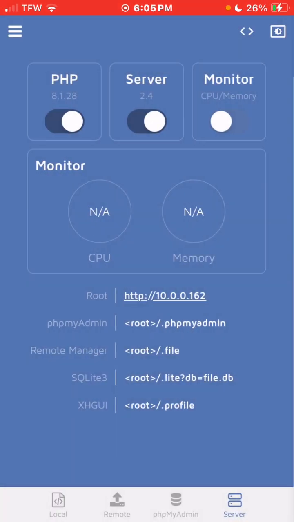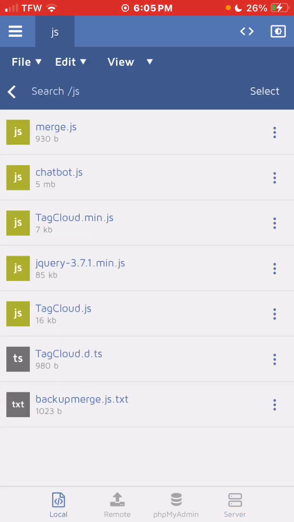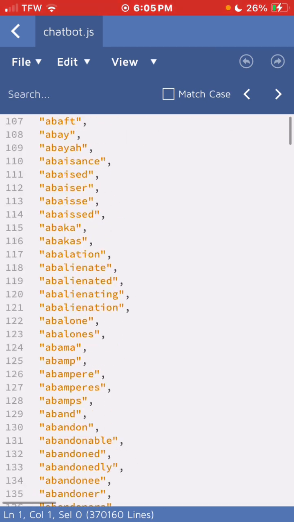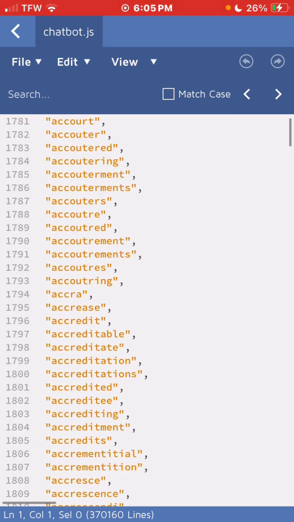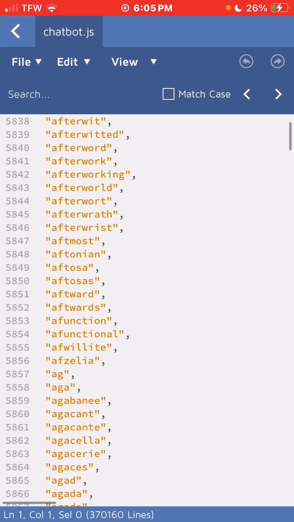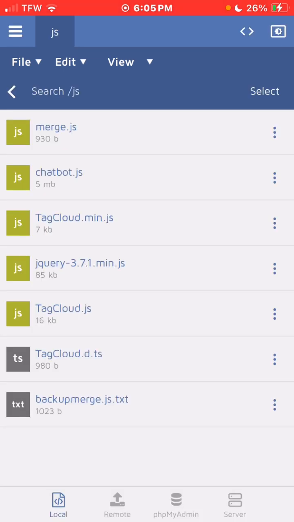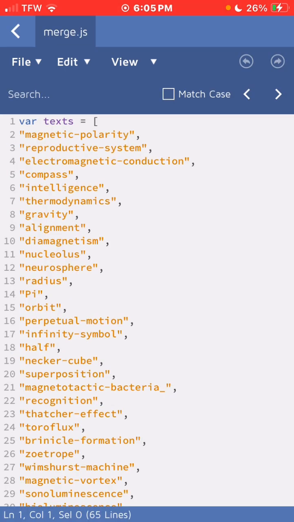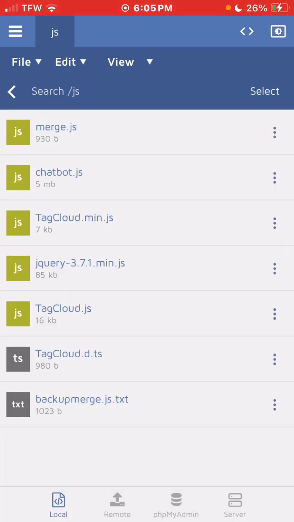If I go back here in my files, this is a really big file, by the way. If I go to the chatbot and scroll all the way down, look at all these words. This is a lot of words that this robot has. Some of these words are not even in the database. I tried to add all of these words to the database and it crashed. So I can't put those words the robot has here. It's way too big, so you're going to have to wait until I get done with it to fix that.